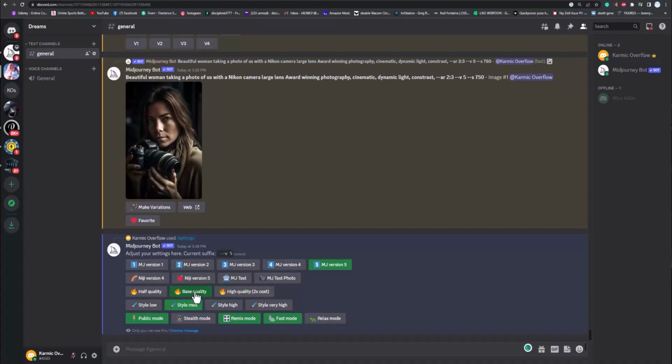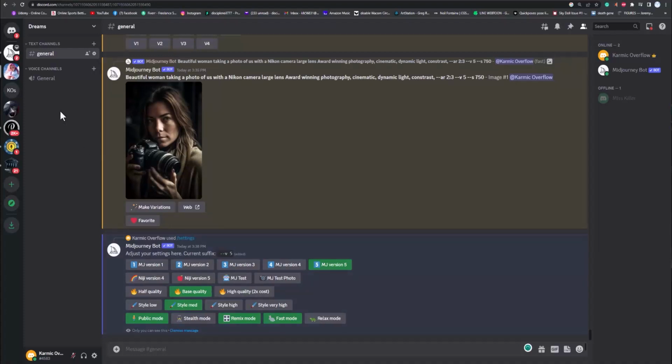I recommend starting with base quality, the default, but if you do find something and it's getting to where you want it and you're starting to like it, then you can run it at high quality, but it costs 2 times the cost. So if you use this, you'll burn through your stuff twice as fast. But honestly, if you're using your $30 a month plan, then you can do this sometimes. It's not a big deal. And then you can also use relax mode when you pay, and that allows you to just mess around and goof off.